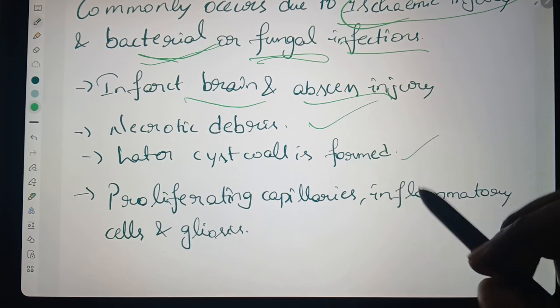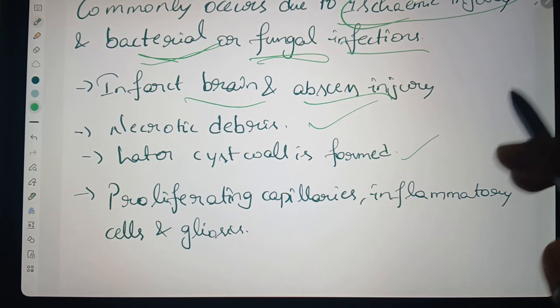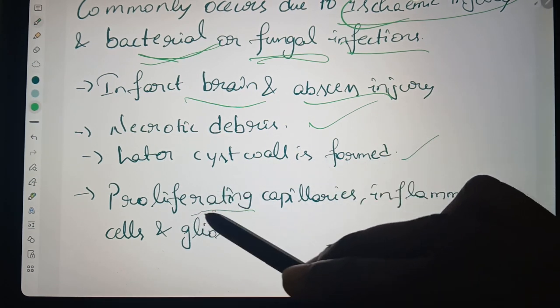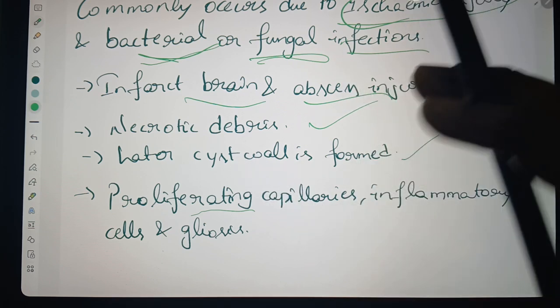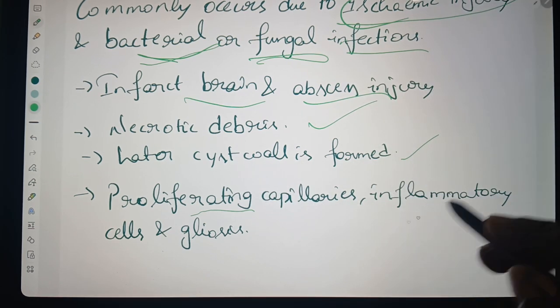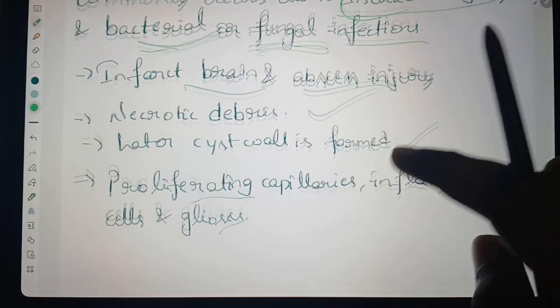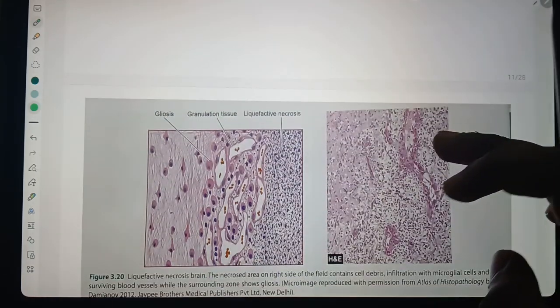Later, a cyst is formed, and in this there are proliferating capillaries, inflammatory cells, and gliosis.